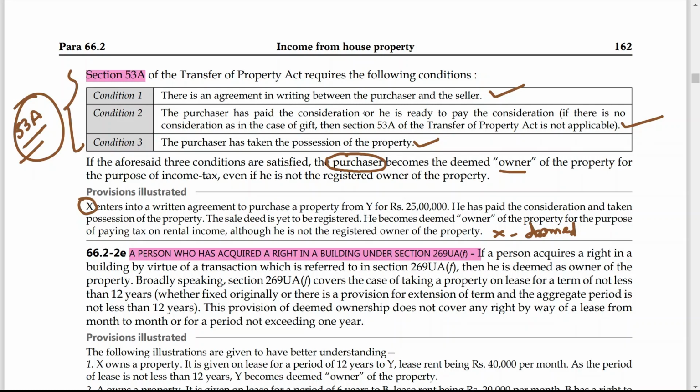That means there is an agreement between purchaser and seller. Second, property possession is taken by the purchaser, and third, consideration is already paid. So all three conditions are satisfied, and that is why we can say that X is a deemed owner of the property.